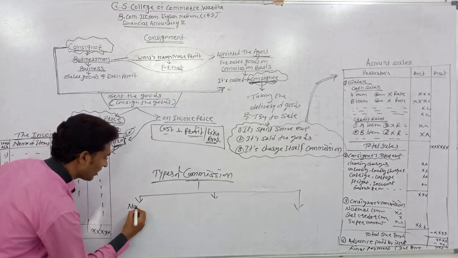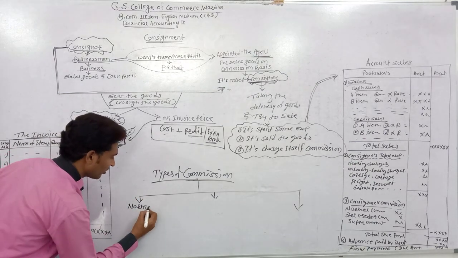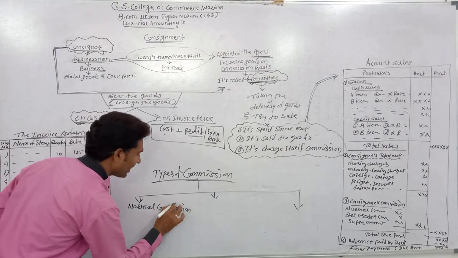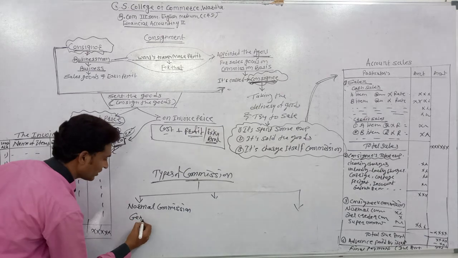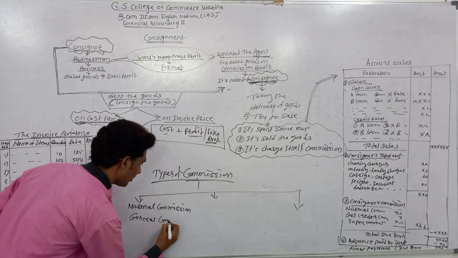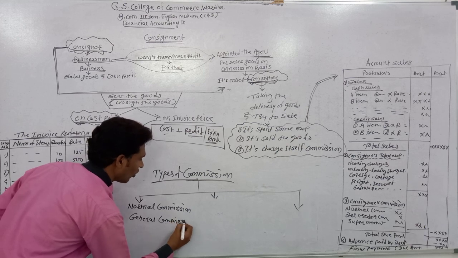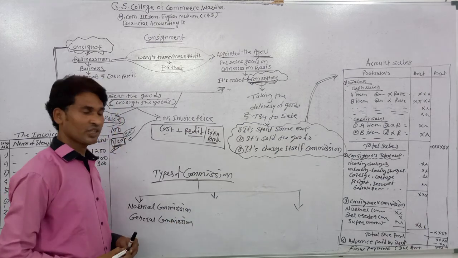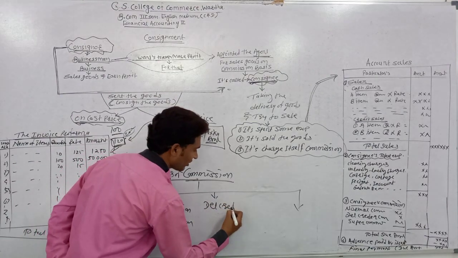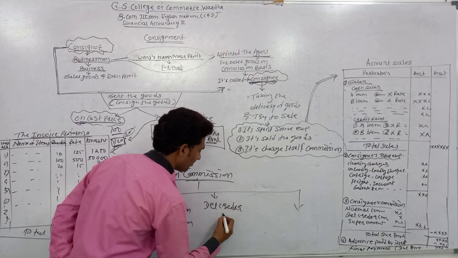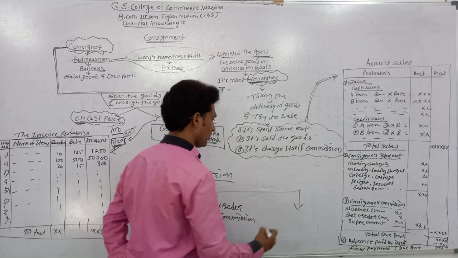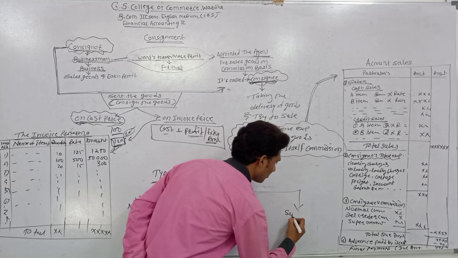The first one is normal commission, also called ordinary commission or general commission. The second one is del credere commission. And the third one is super commission.